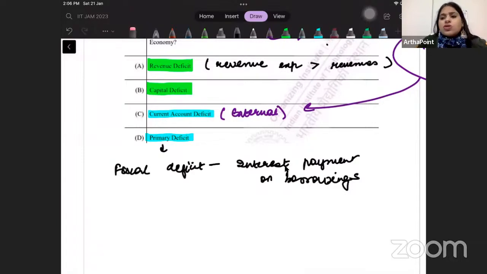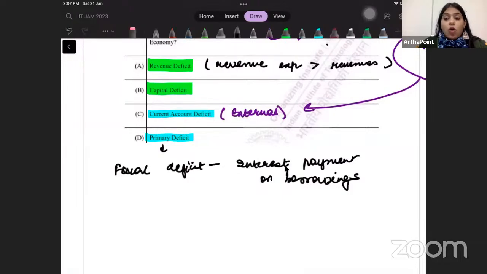Interest payment is always non-productive. I borrowed money, and now I have to not only repay that money, I have to also pay interest on it. That's the non-productive spending of any government. If I leave that aside, what is the remaining fiscal deficit of the government? That is called the primary deficit. And at max, this is the best way to judge the fiscal position of any country.